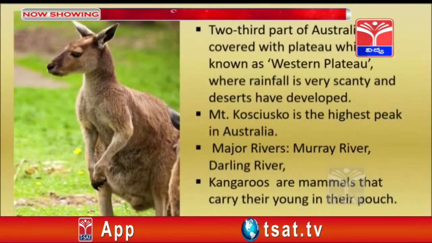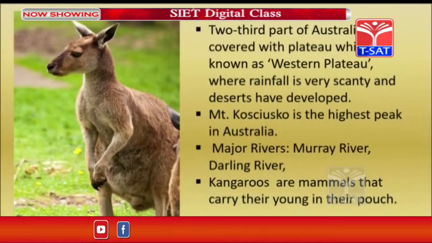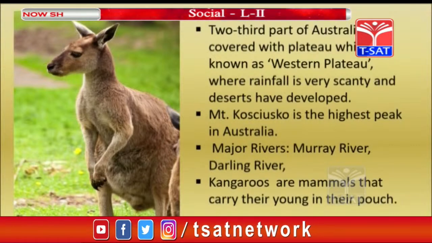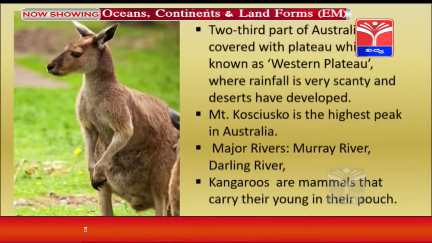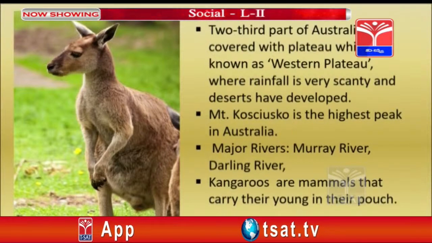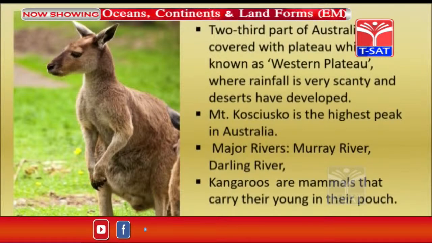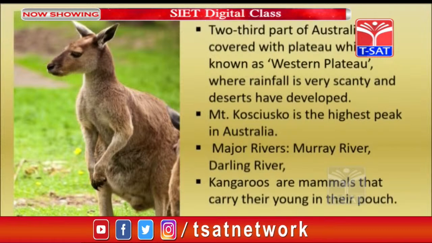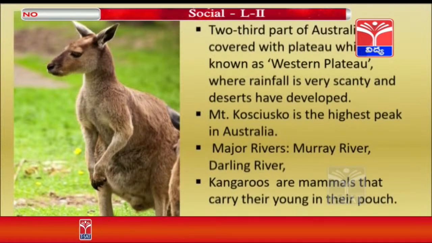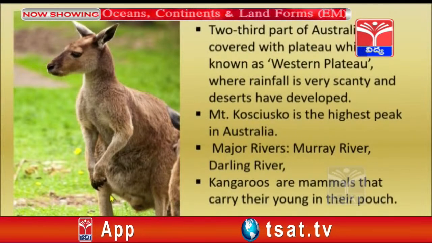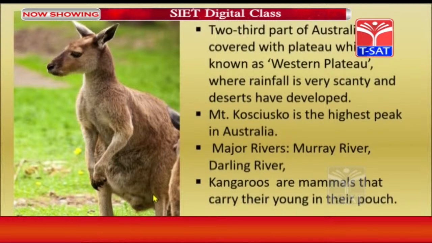The special feature of this one is that two thirds of Australia is covered with a plateau known as the Western Plateau, where rainfall is very scanty and even deserts have developed. The Victoria Desert is one of the important deserts here. Mount Kosciuszko is the highest peak in Australia. The major rivers in this continent are the Murray and the Darling. And one of the important features of this continent is the kangaroo.